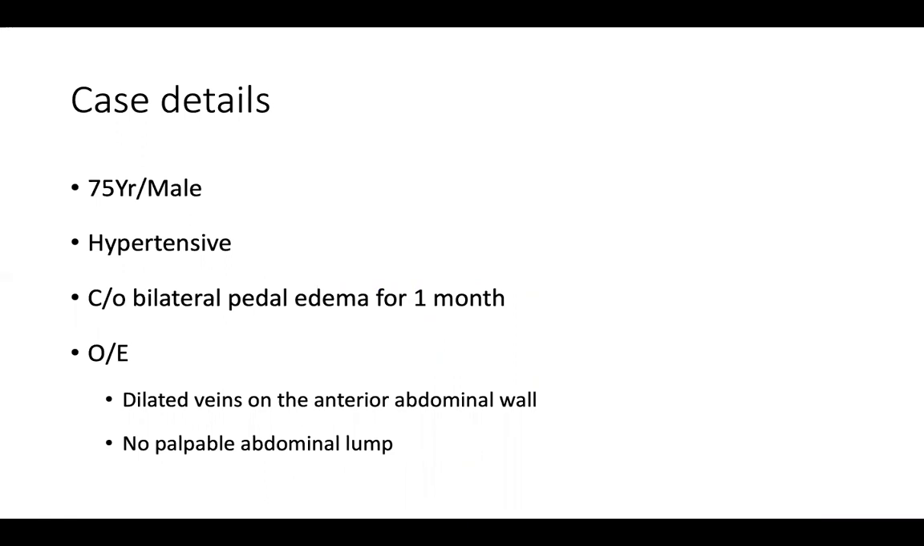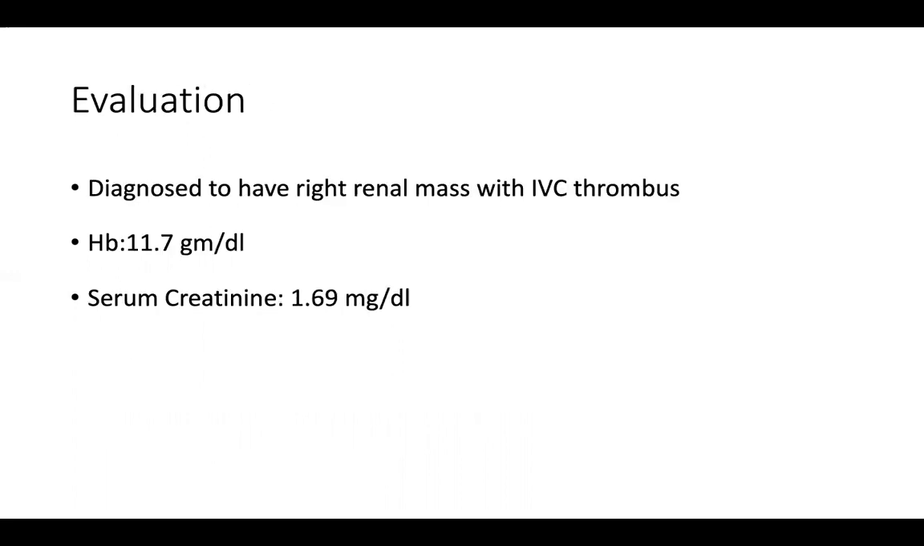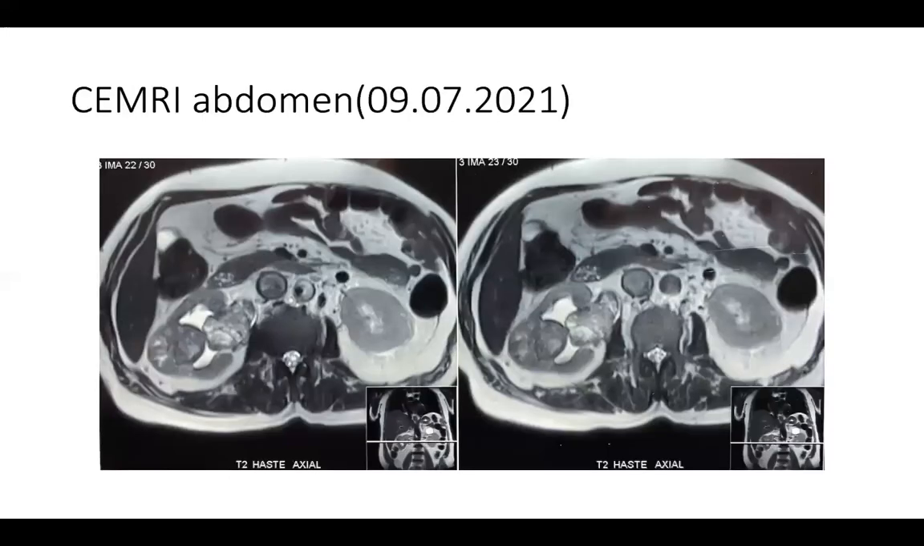On examination, he had pitting pedal edema and also dilated veins on the anterior abdominal wall, suggestive of significant obstruction of venous return in the IVC. There was no palpable abdominal lump in this case. On evaluation, an ultrasound was done which showed a right side renal mass with an IVC thrombus. His hemoglobin was 11.7 grams per dL and his serum creatinine was on a higher side of 1.69 milligram per deciliter. He underwent a contrast enhanced MRI abdomen.